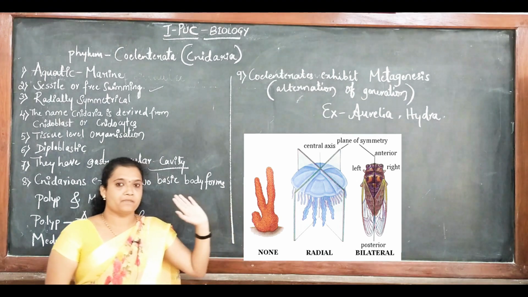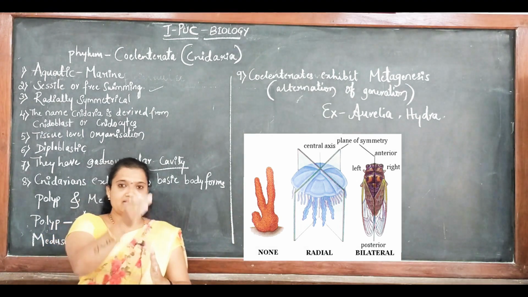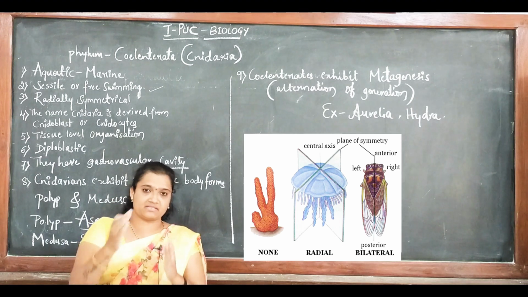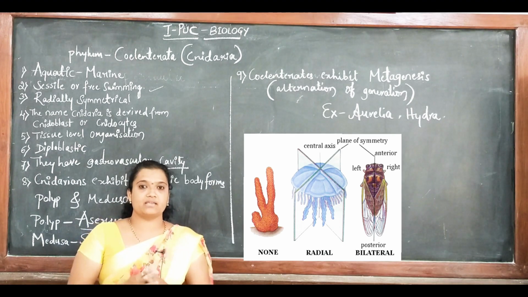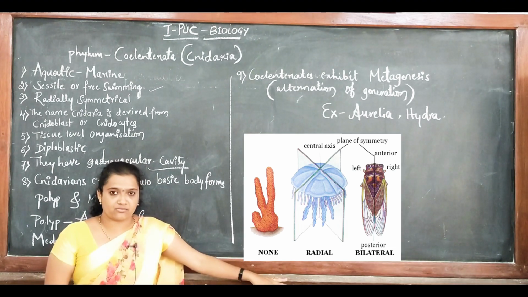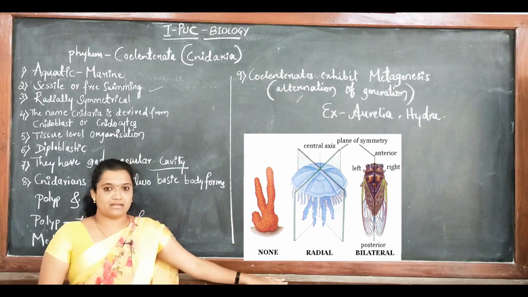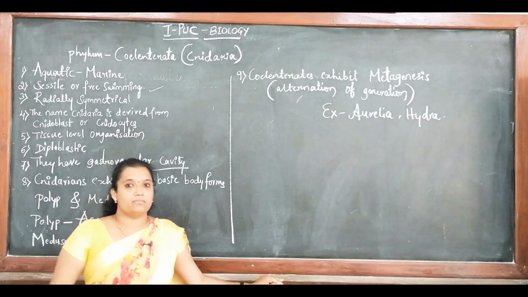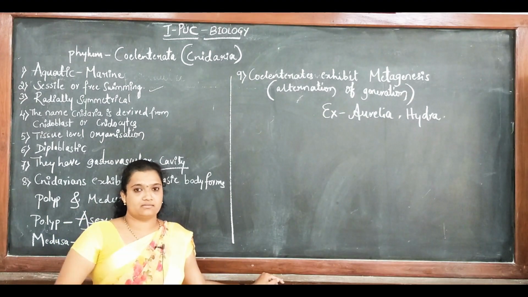Here you can see the animal is cut from the central axis at all angles, but still we are getting equal parts. That is radial symmetry. And we have discussed the poriferans, but they are asymmetrical, meaning you will not get any equal parts. That is about the symmetry.